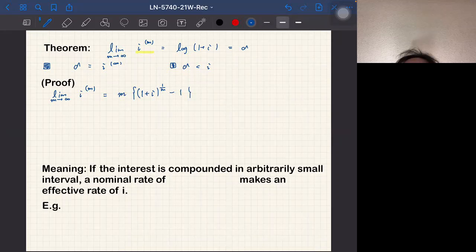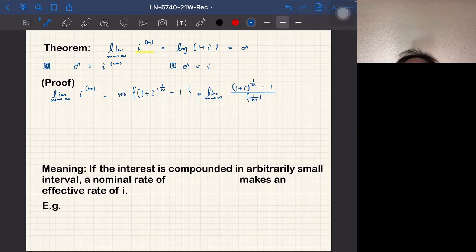This was discussed when we defined i superscript m, so you can see the previous video. And this is equal to, just by some algebra, the limit as m goes to infinity of ((1 plus i) to the 1 over m, minus 1) over 1 over m. So the m becomes 1 over m, right?